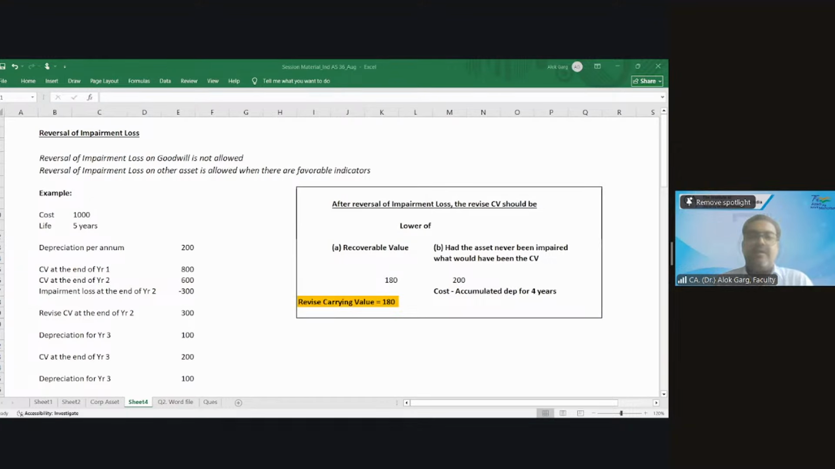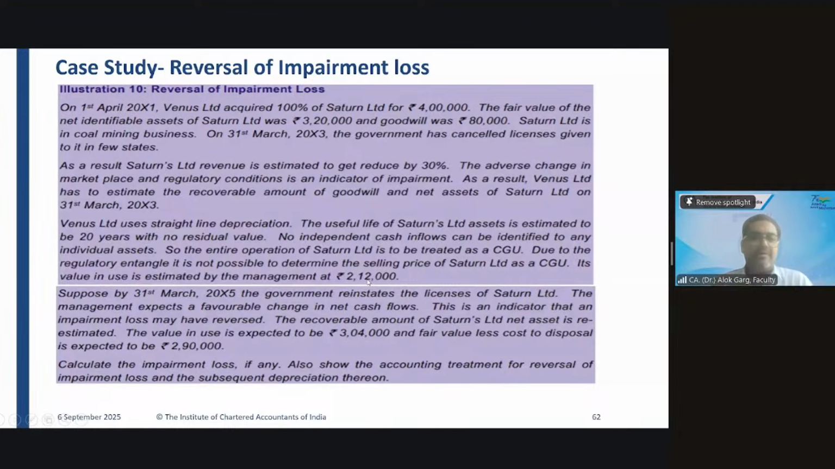Now, friends, can we do an illustration? A big illustration from the ICAI study material on this concept. Shall we do that? So we have discussed the concept and the 5 cases, examples. Now we are doing an illustration.